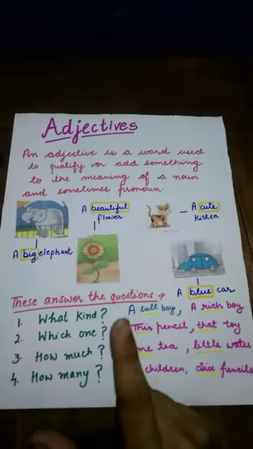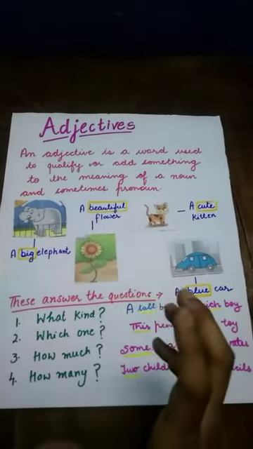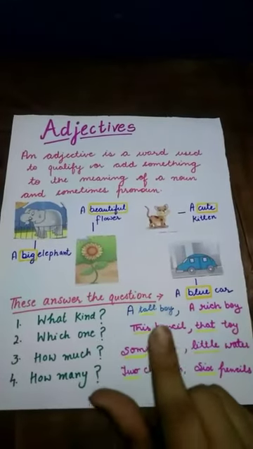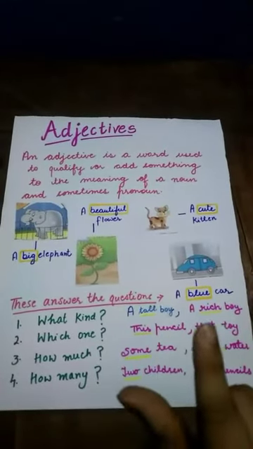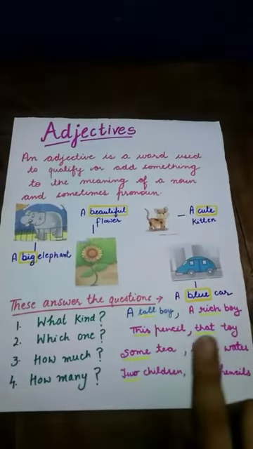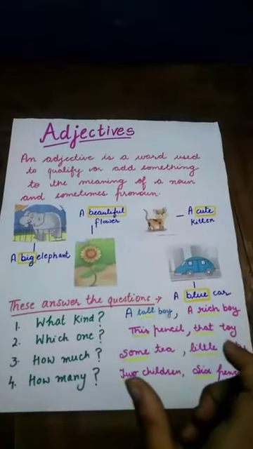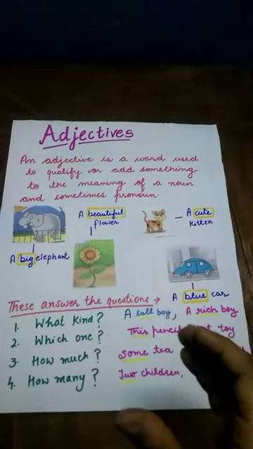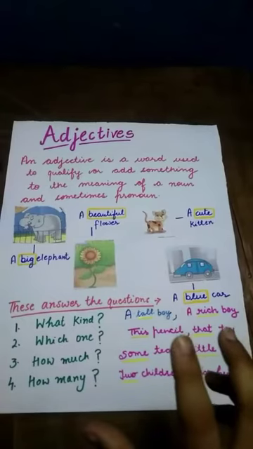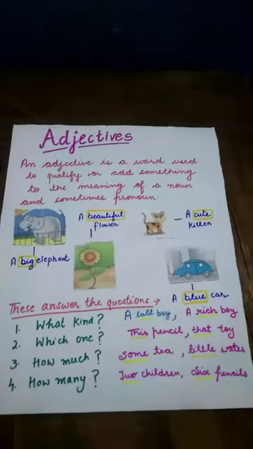Suppose we ask someone what kind of boy he is. A tall boy, a rich boy. So, tall and rich are the words that describe the noun boy. So, they are called adjectives.